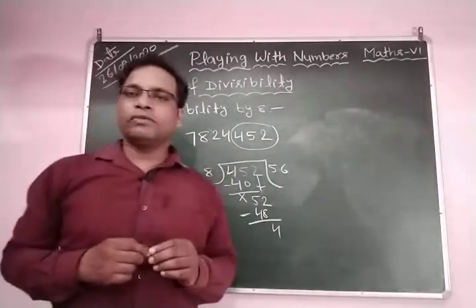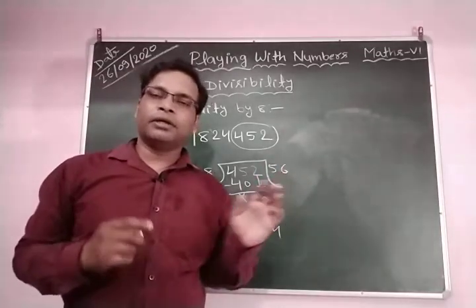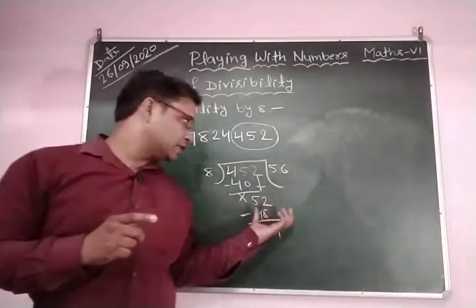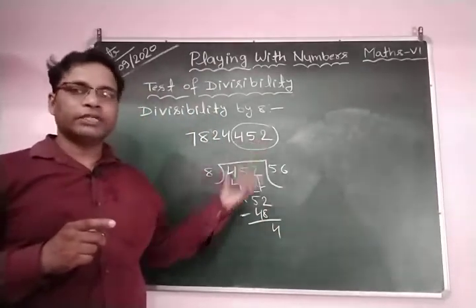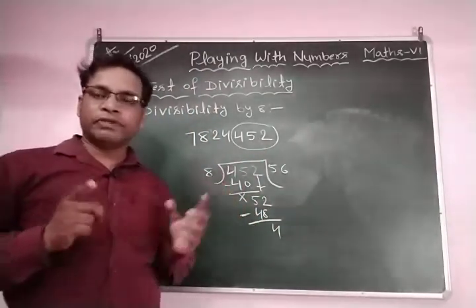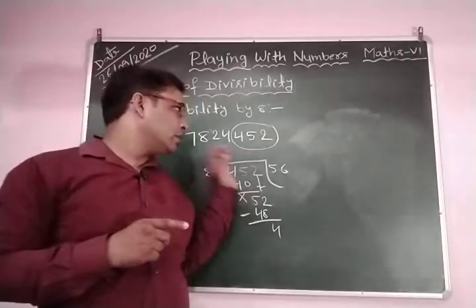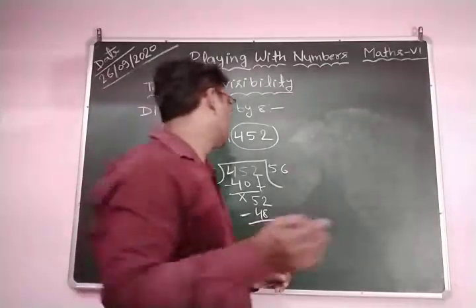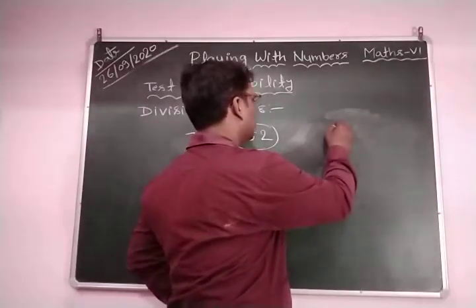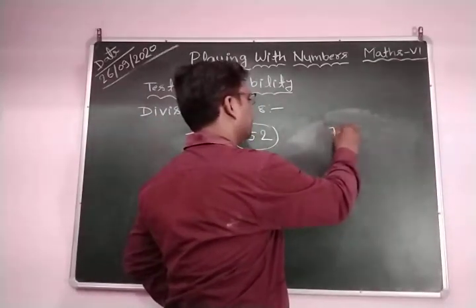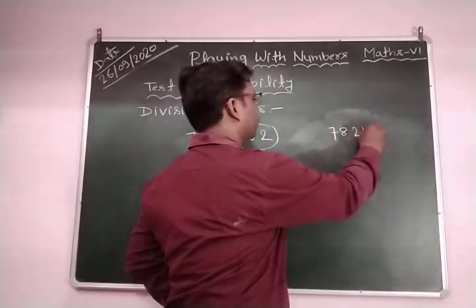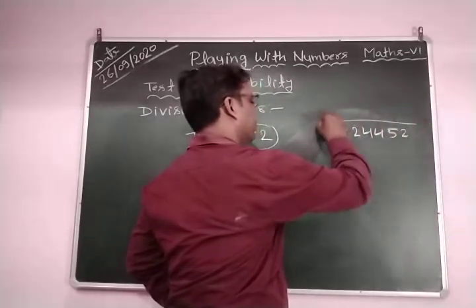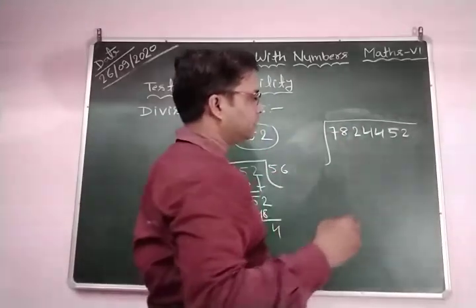So how can we say? First we verify it. We check it by the actual division method. Here you can see the last 3 digits are not divisible by 8. So according to the divisibility test of 8, the whole number is not divisible by 8. Let's see if this is true or false. First write the given number, 7824452. Is this number divisible by 8 or not?